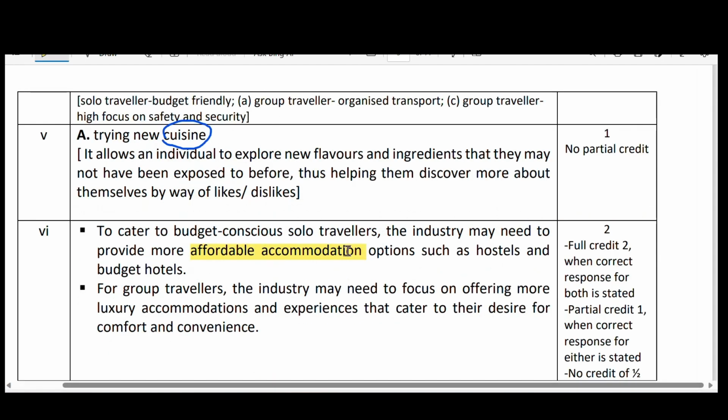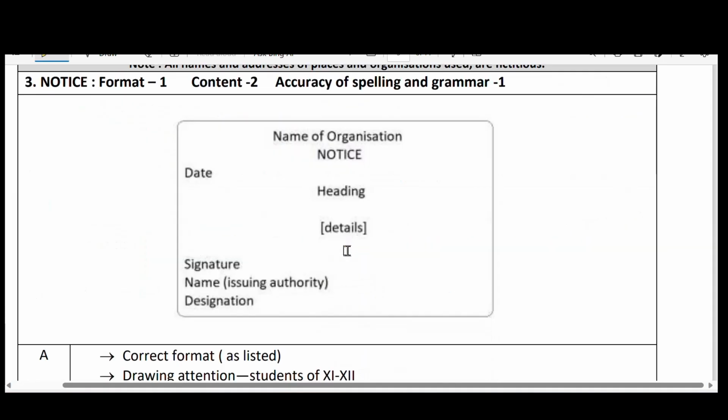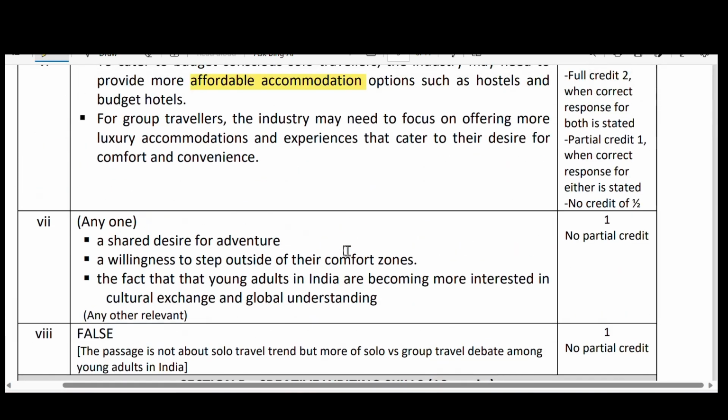You see, the answer for this question is, okay, a shared desire for adventure, a willingness to step outside of their comfort zones, the fact that the young adults in India are becoming more interested in cultural exchange and global understanding. Yes, anyone you can write. It is a shared desire for adventure.